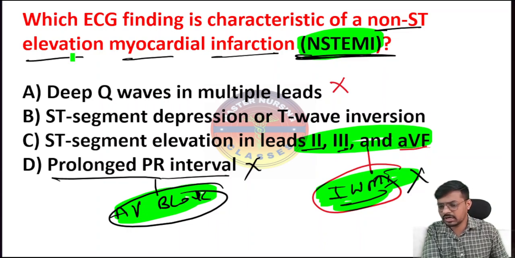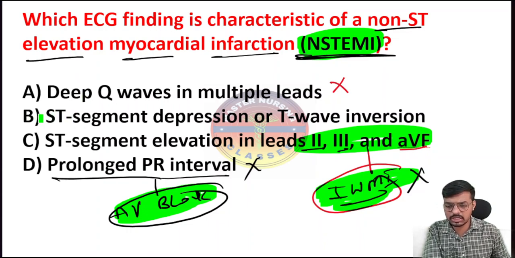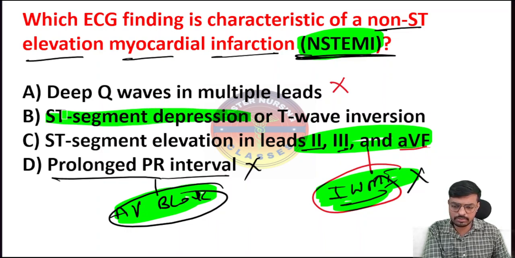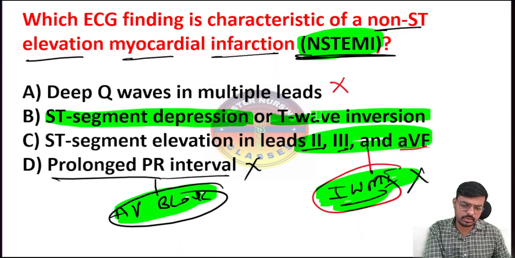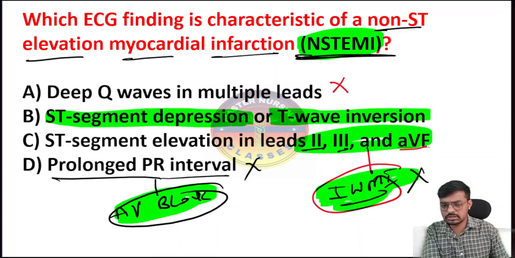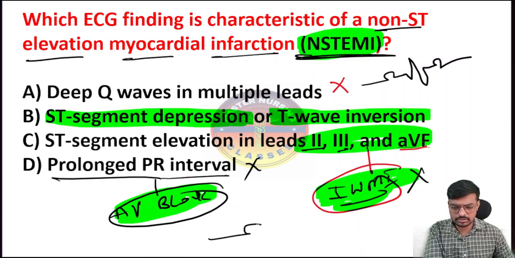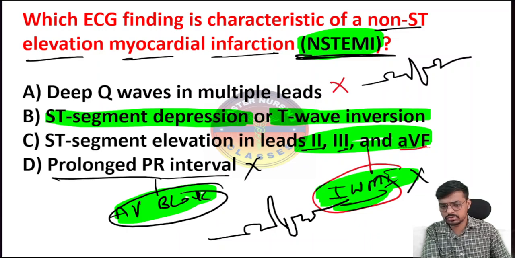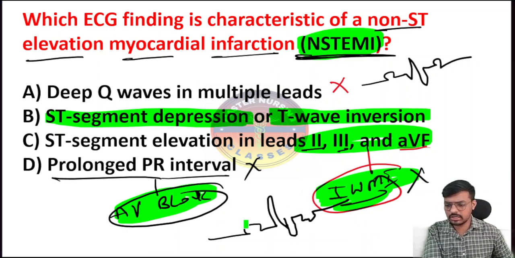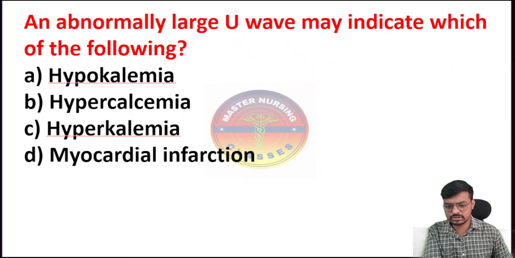So the correct answer, and almost all of you have chosen that, ST segment depression will be there. The ST segment will go inversely, and the T wave will also go inversely. The normal ECG will be like this, and here the ST segment will get inverted like this, and the T wave also gets inverted like this. So this is what we call non-ST elevated MI. It's clear, I think so, right?